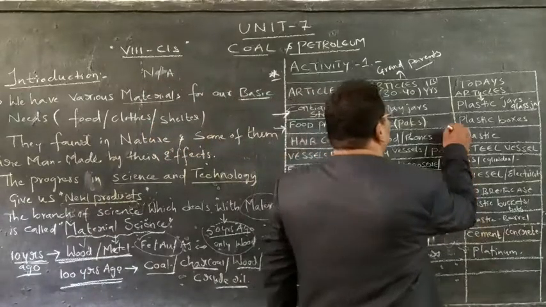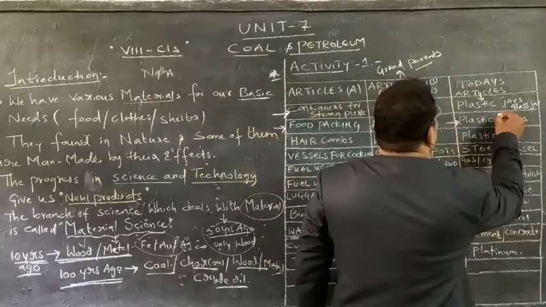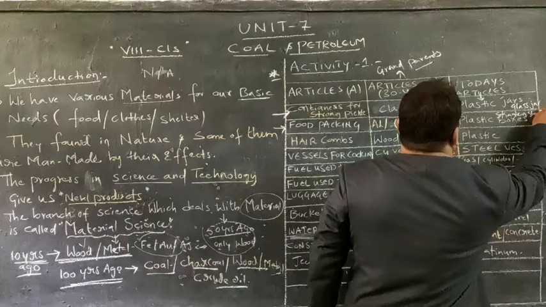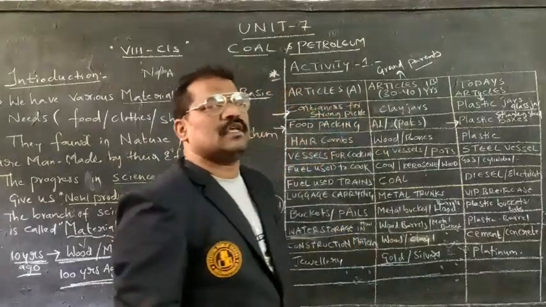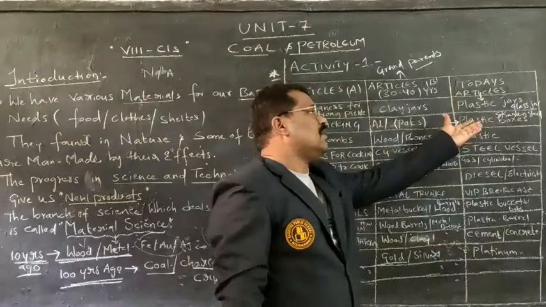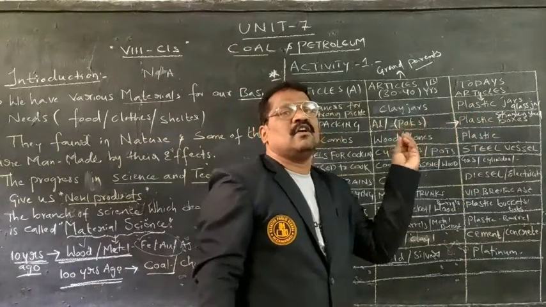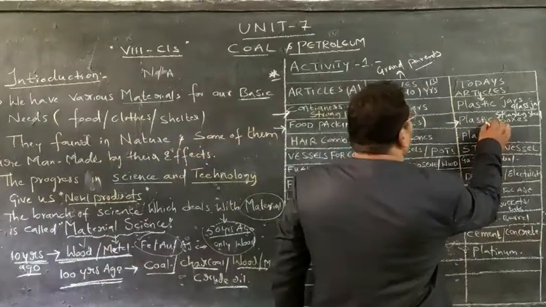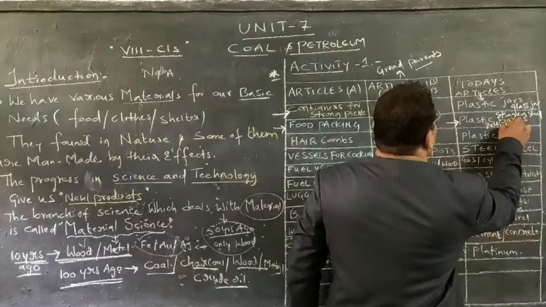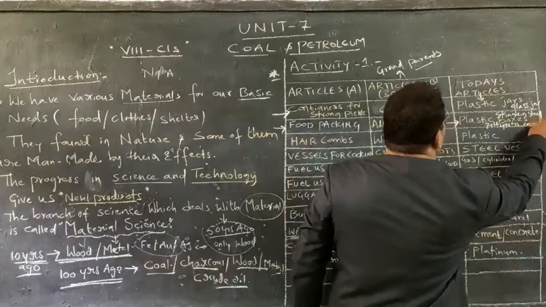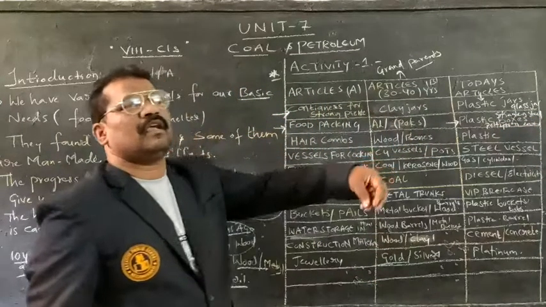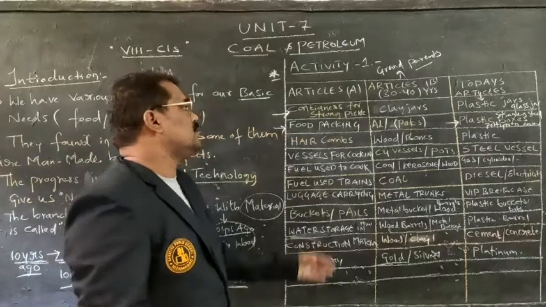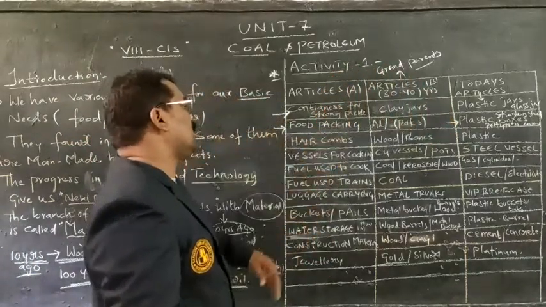But nowadays, all plastic boxes as well as stainless steel boxes are seen in which we can pack food. Not only that, polythene covers also nowadays we are seeing in which we are packing food. That is regarding food packing.